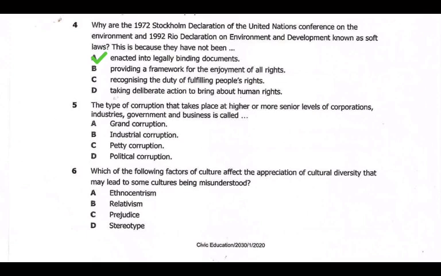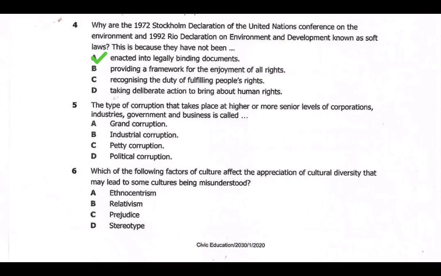Then let's look at question 5. The type of corruption that takes place at higher or more senior levels of corporations, industries, government, and business is called. If we review, there are 3 types of corruption: petty corruption, grand corruption, and political corruption.